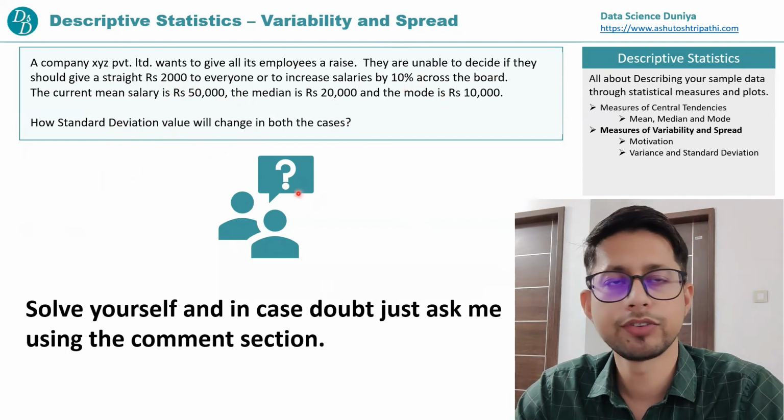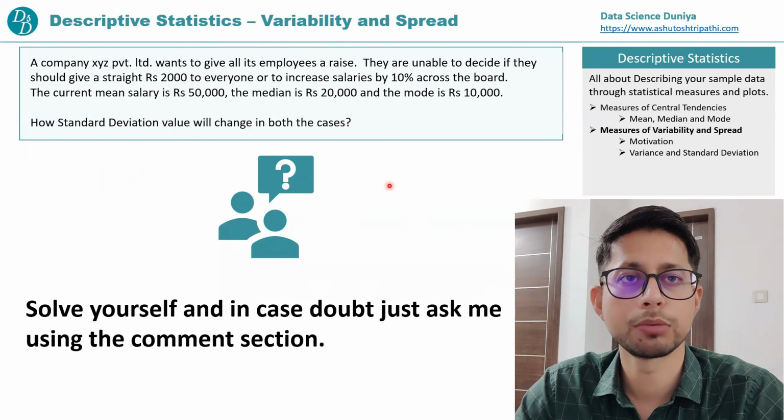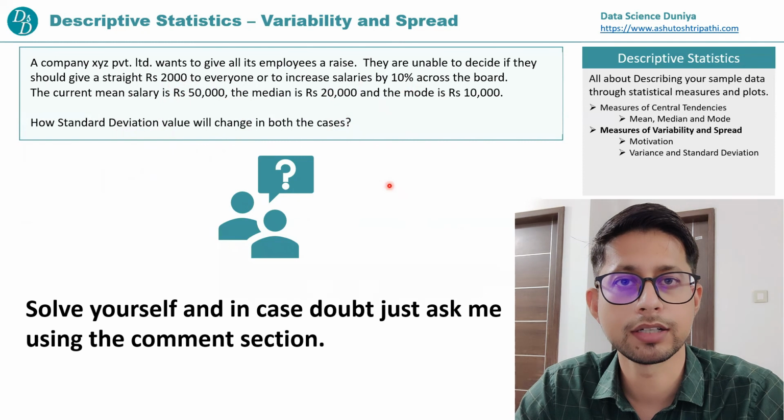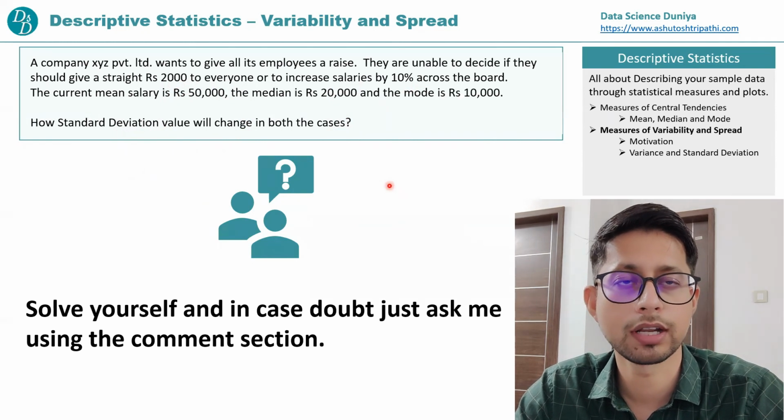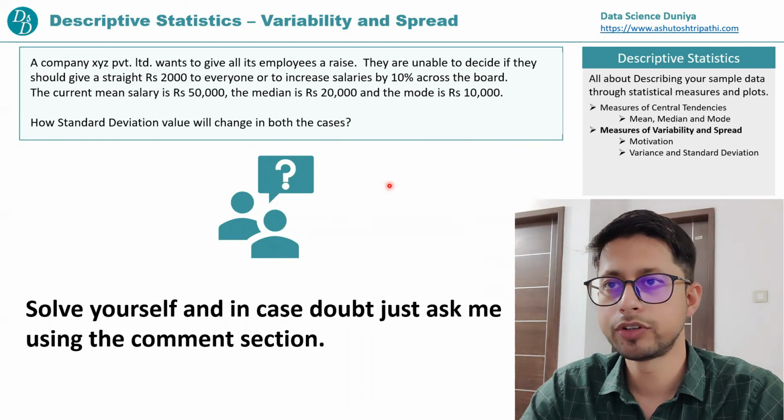So that's it, guys, for variance and standard deviation. And in the next video, I'm going to talk about some other measures of variability and spread, that is the range. We'll talk about the interquartile range, and we'll also understand outliers. Okay, so that's it for this video.